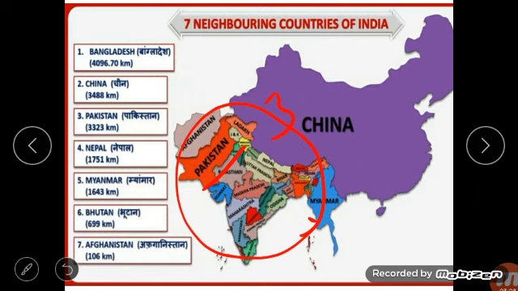Jacobabad in Pakistan is the hottest place in Asia. Which is the hottest place in Asia? Jacobabad, that lies in Pakistan. And the Indus river flows through Pakistan. The Indus passes through our country also.